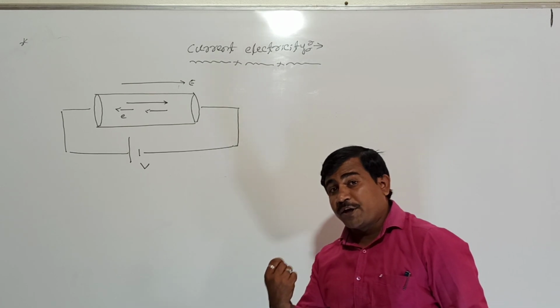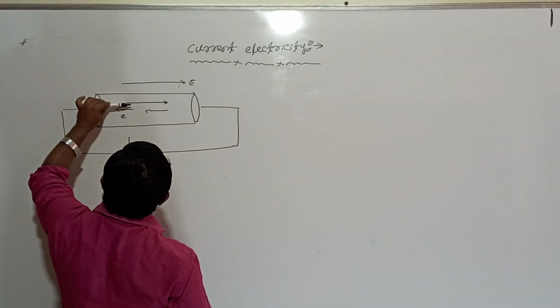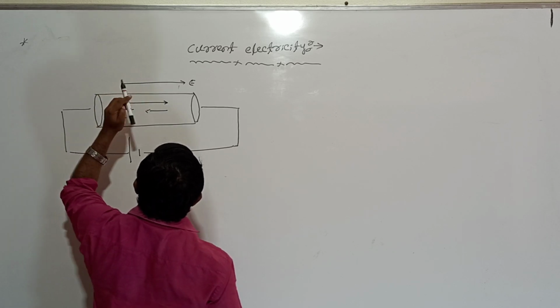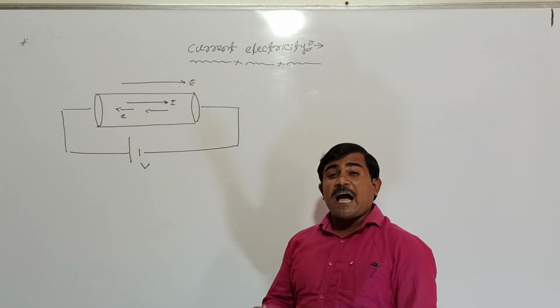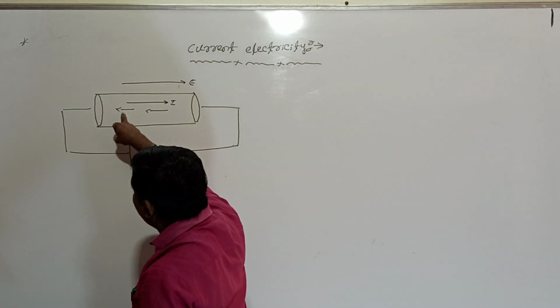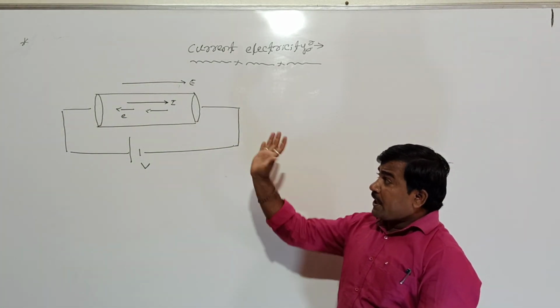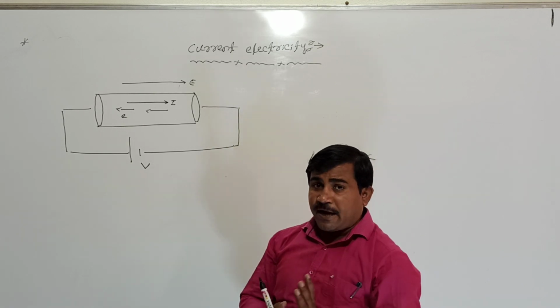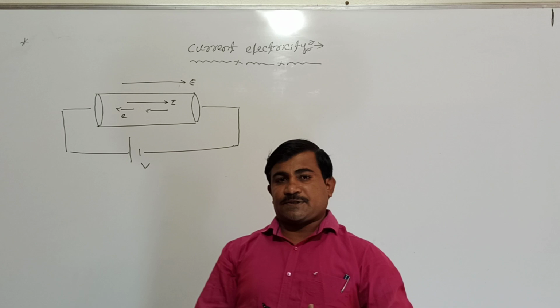By convention, how do we take the direction of current? The direction of current is the direction in which positive charges are moving. In a metallic conductor, the direction of current is opposite to the direction of motion of electrons. But this is only in conductors. In electrolytes, both the positive and negative charges are charge carriers.